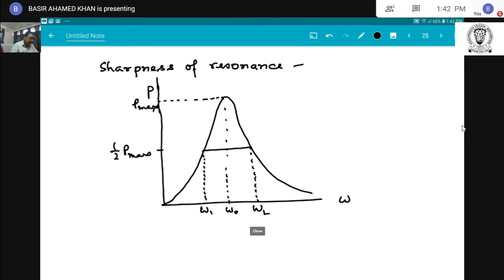This is the power versus omega, and we see that the bandwidth delta omega equals omega 2 minus omega 1 equals gamma. That's it.